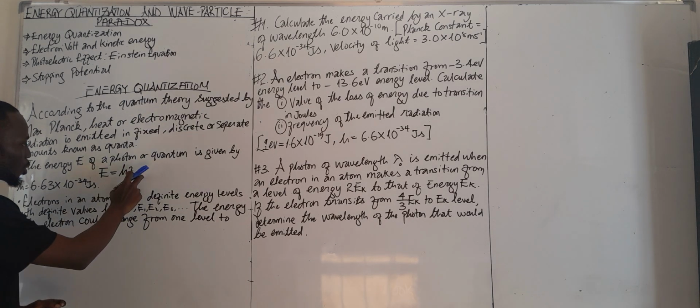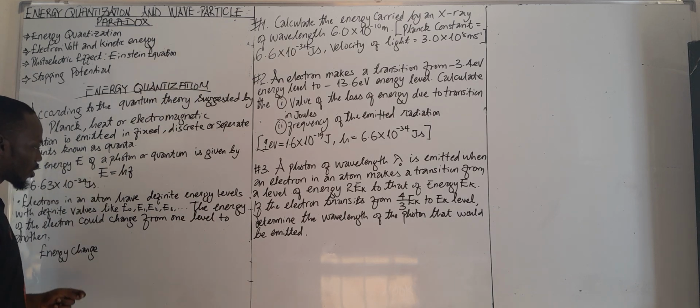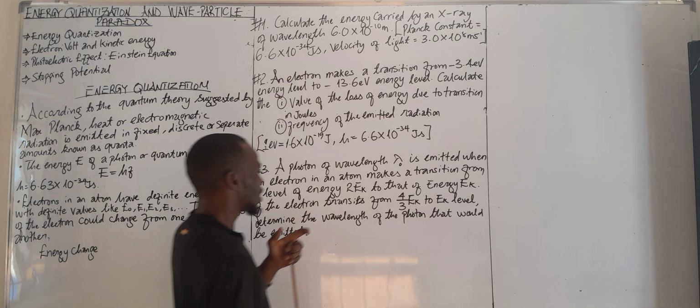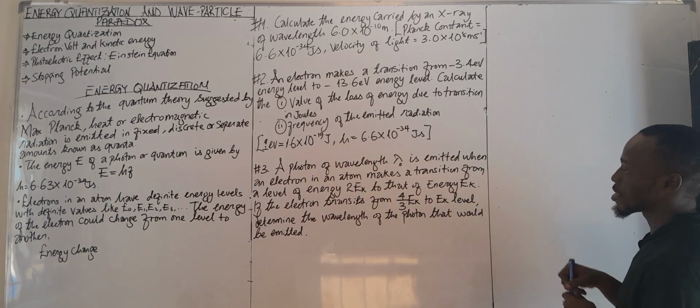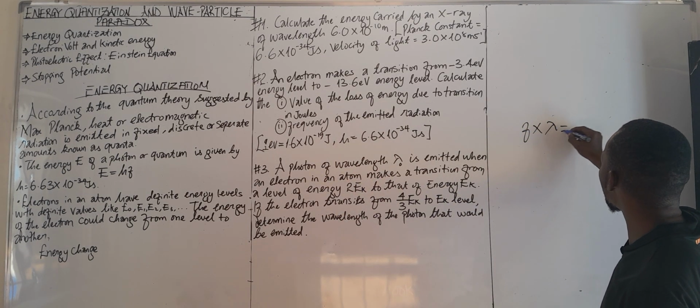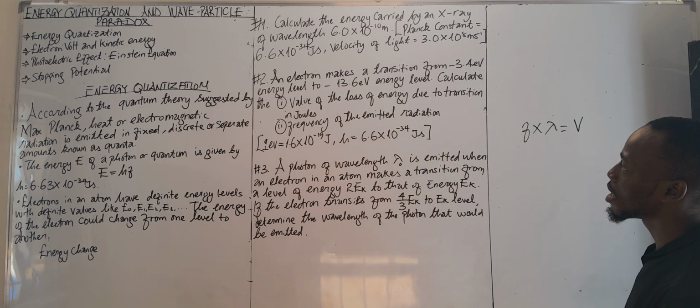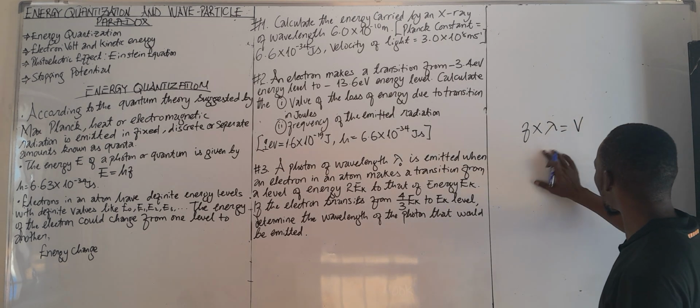Now, when we have frequency, we automatically have wavelength. From waves, we know that frequency times wavelength is equal to the speed. But in this case, we're not going to be talking about just random speed.